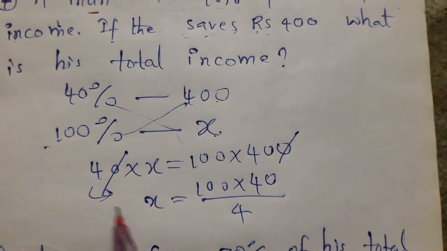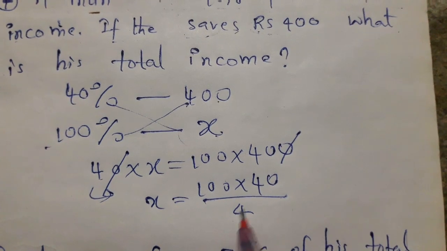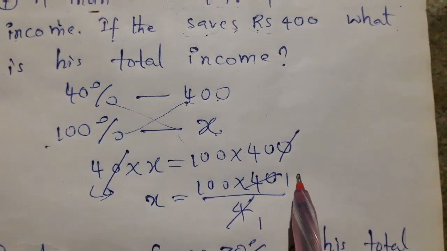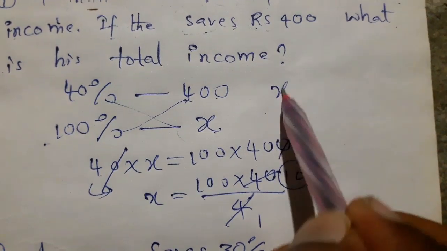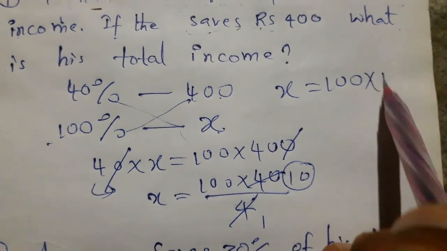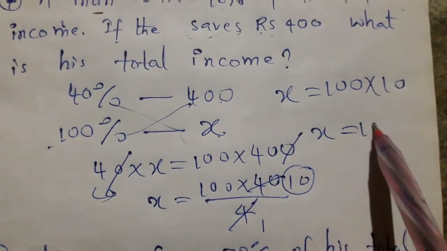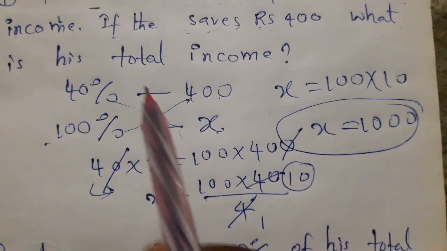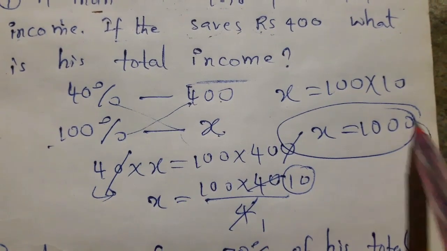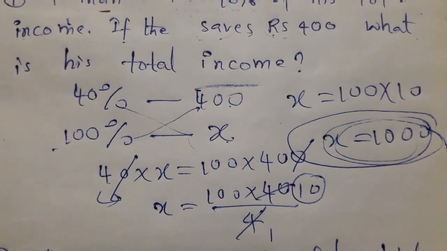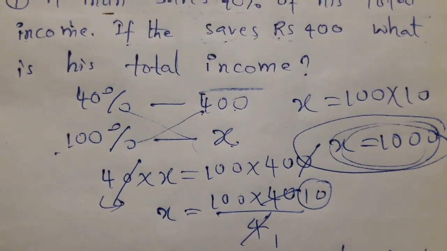On left side it is multiplication, it goes to right side, it becomes a division. 4 ones are 4 and 4 tens are 40. Now x is equals to 100 into 10, then x is equals to 1000. So total income is how much? 1000 is the total income of the person.